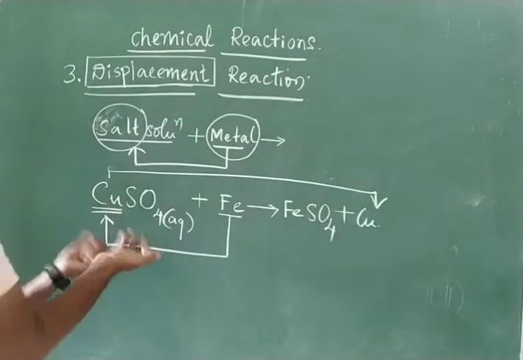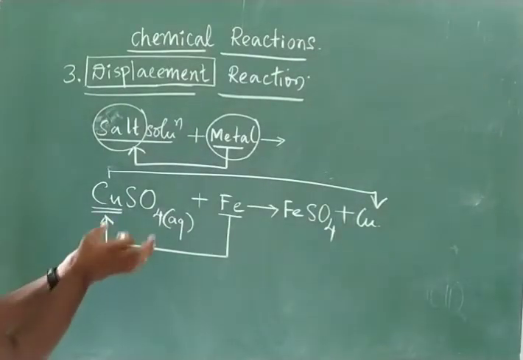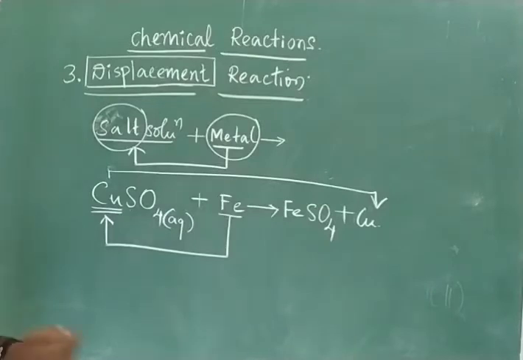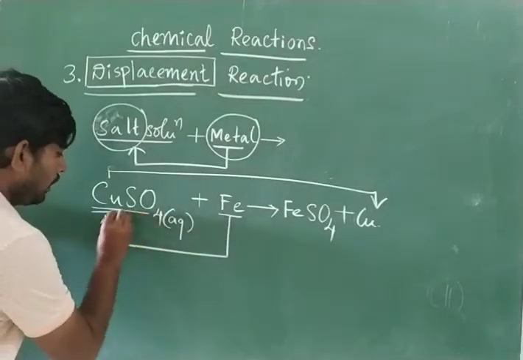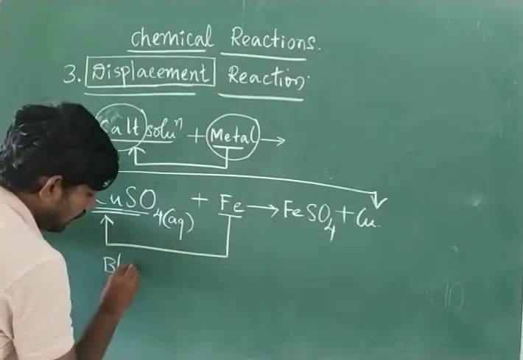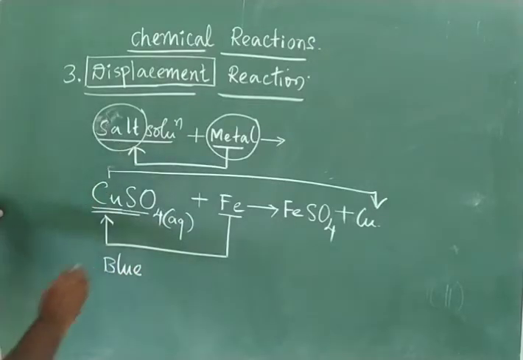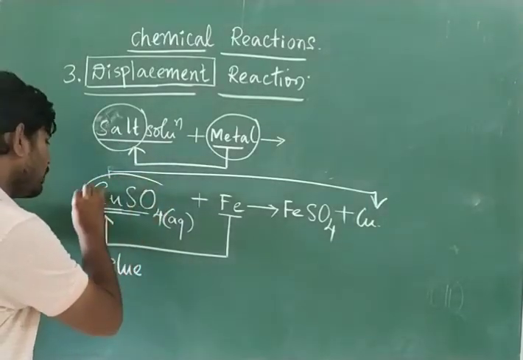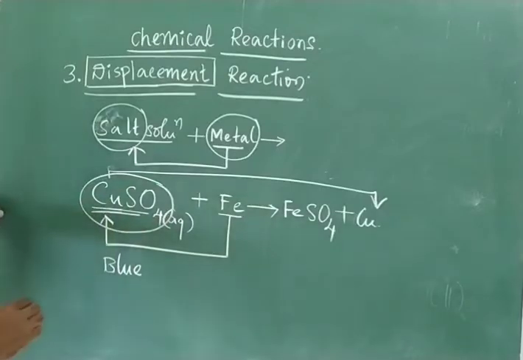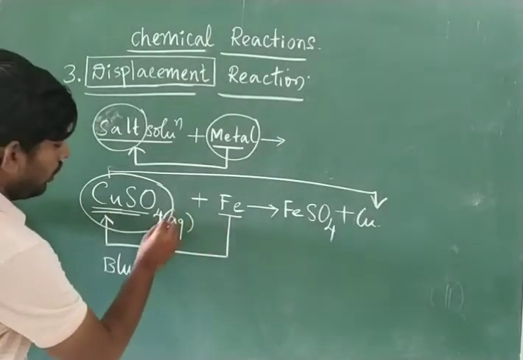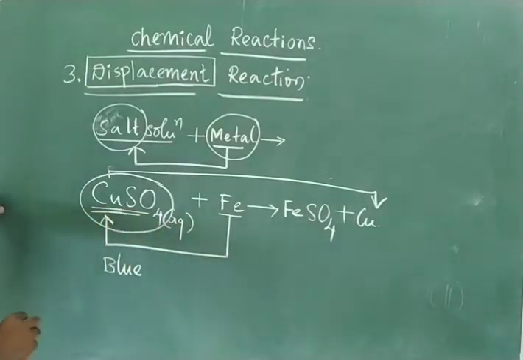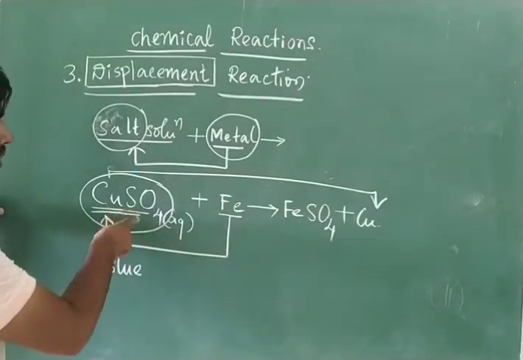Then how are we going to confirm whether the reaction has occurred or not? Here, copper sulfate is blue in color. As we know already, copper sulfate is also called blue vitriol. When you take copper sulfate in the form of solution, that is salt plus water, we call it a salt solution.